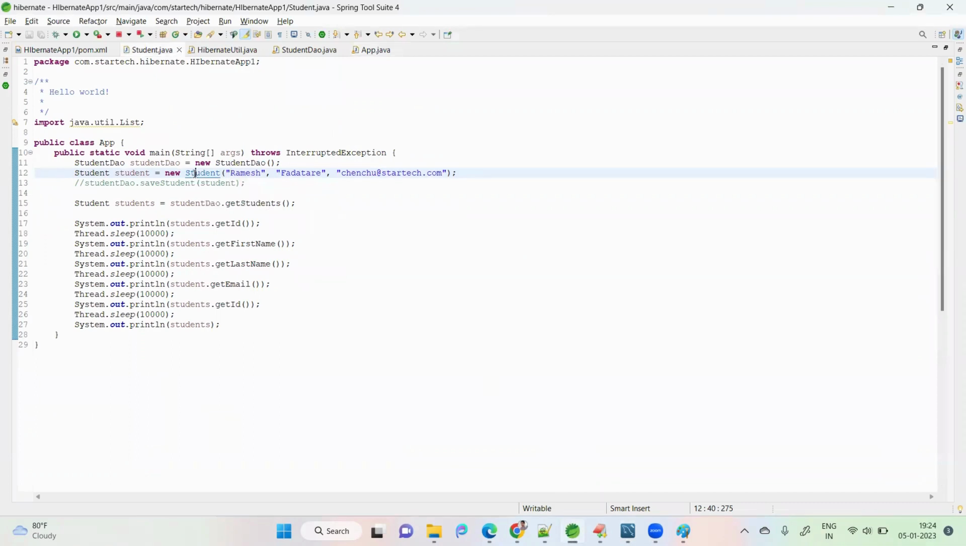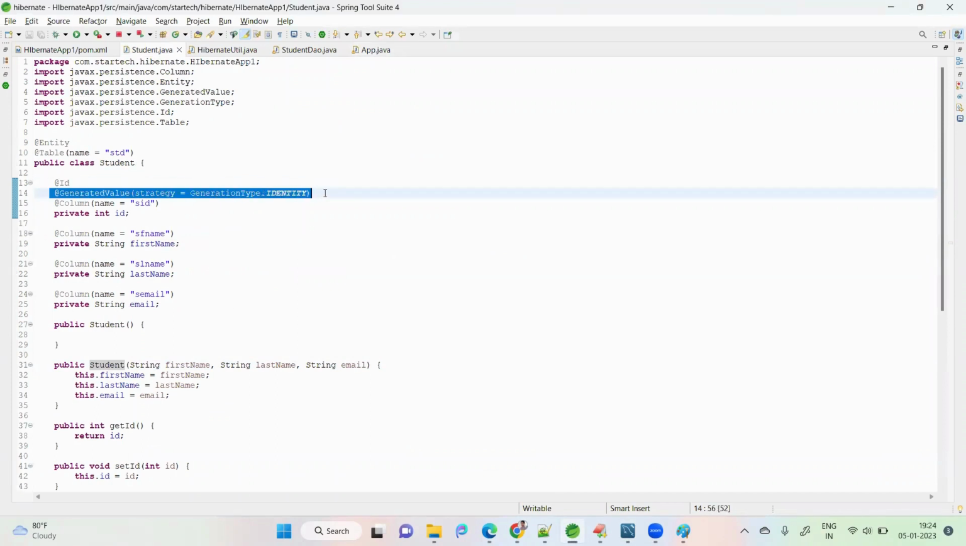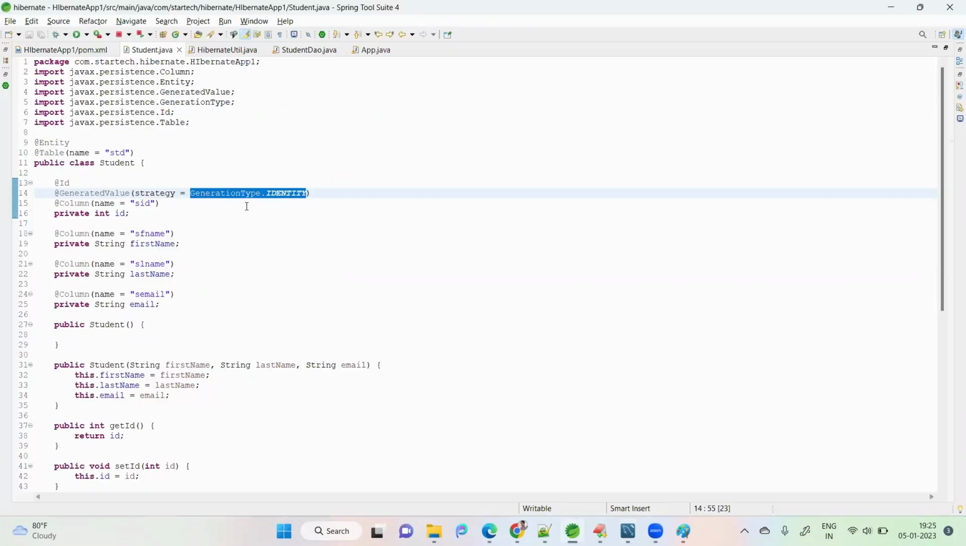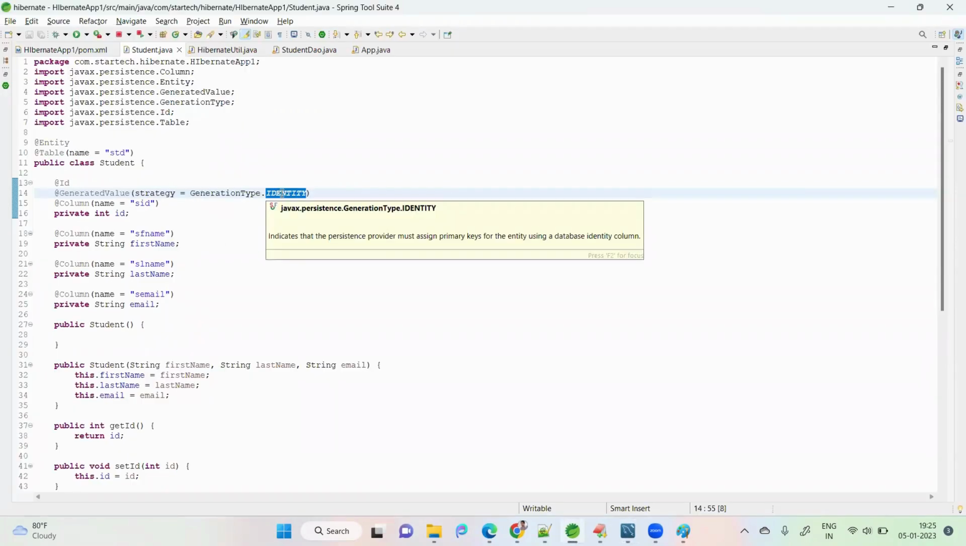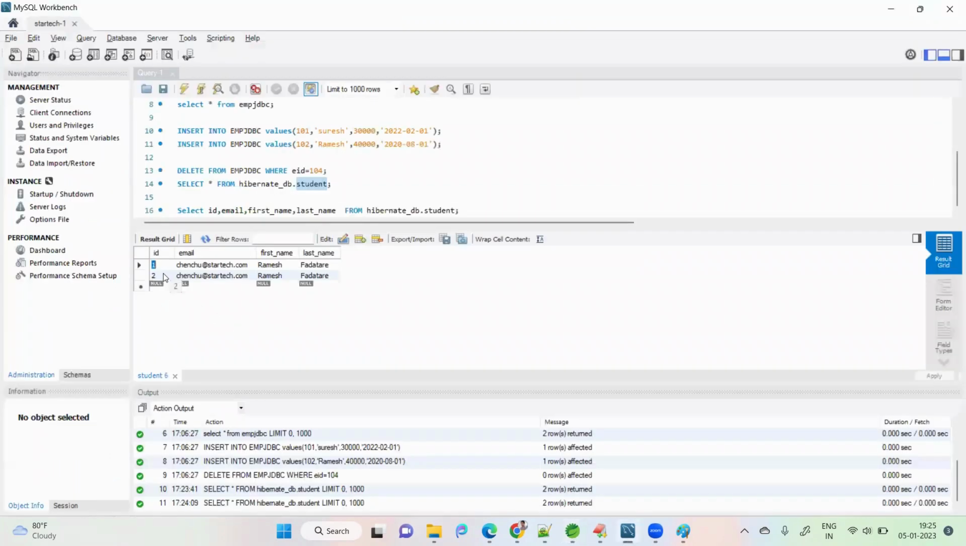We need to provide one annotation: ID is a primary key, with generated value. For this column, Hibernate automatically generates the value. How to generate? There are different types of generation strategies. Generation may be a 1, 2, 3, 4 sequence number, or a random number, or something else, based on a year, date of birth, or phone number. That is a strategy. I am taking identity. Identity means every row gets a new unique value, with auto increment.